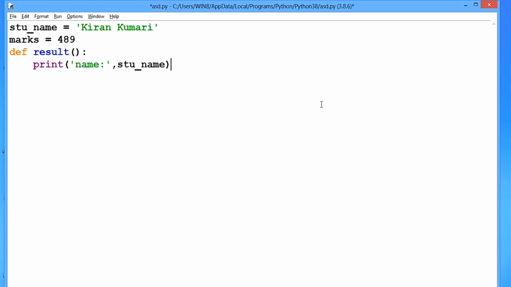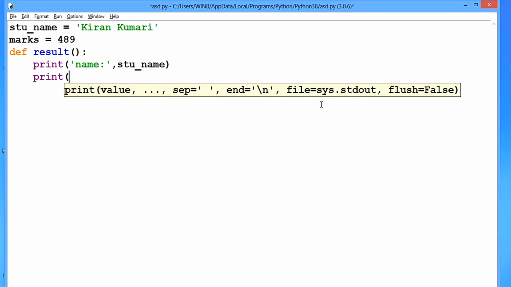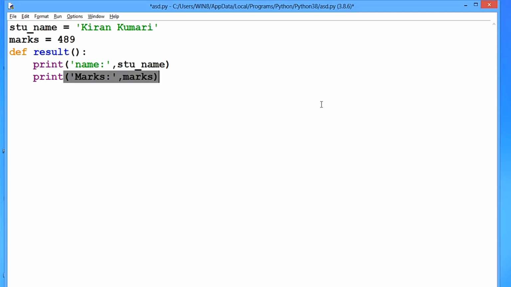Okay. Similarly, for marks, say marks as a string and then colon and then after comma marks. So it will print in the format. Okay. So now I will make a call to this function so that the body of function will be executed.